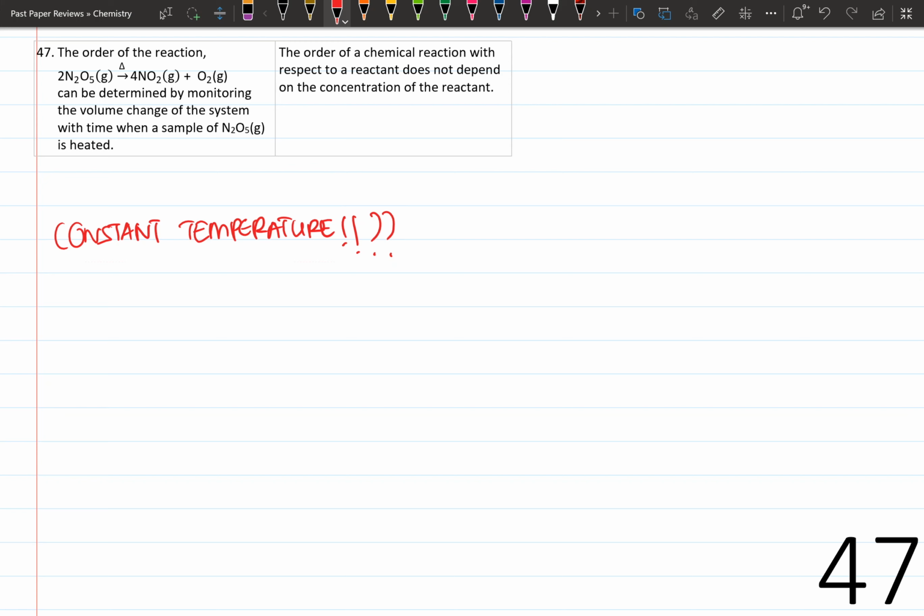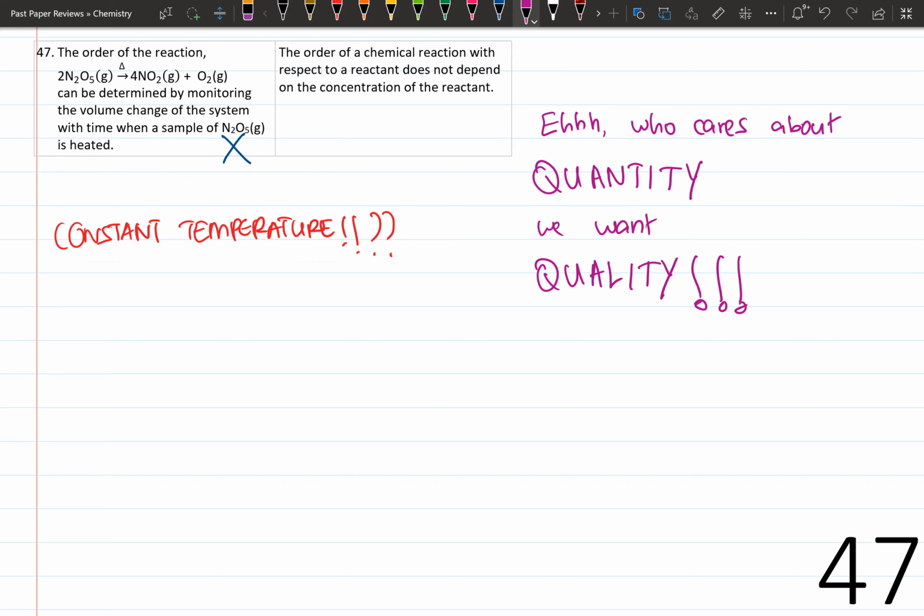The volume change cannot be used as volume changes with temperature. The second statement, the order of a chemical reaction with respect to a reactant does not depend on the concentration of the reactant. This is true. Order depends on the mechanism of the reaction and not the concentration. Therefore, the answer is 4.